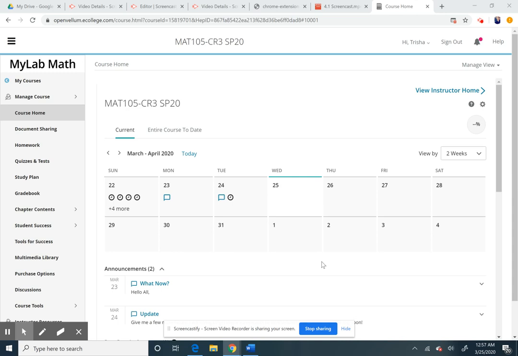Hey guys, so I'm doing a screencast to explain where you're going to find stuff and how you can find some extra resources. I explained this in my 4.1 video because I'm making this second. So what we're going to do is screencasts. I'm going to post them on announcements, which is right down here for you.